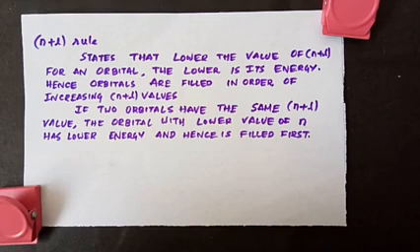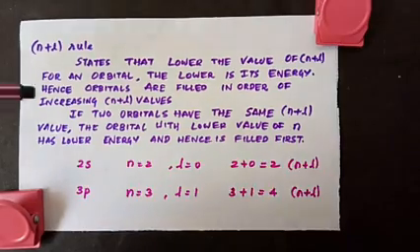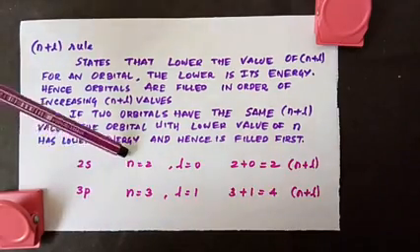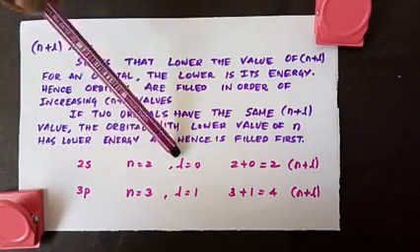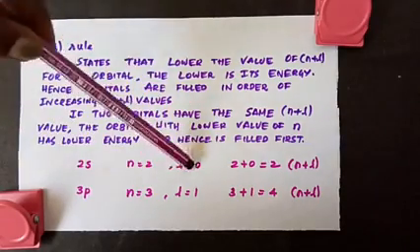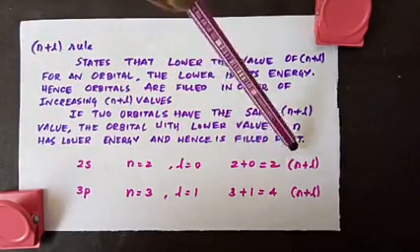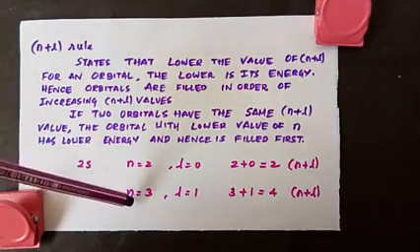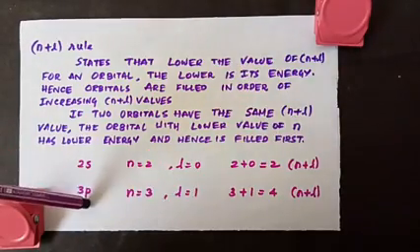For example, see, for 2s, what is the n value? 2. For s, l is equal to 0. So when you add n plus l, 2 plus 0 is equal to 2. So the n plus l value is 2. For 3p, n is equal to 3, l is equal to 1. For p, it is equal to 1.